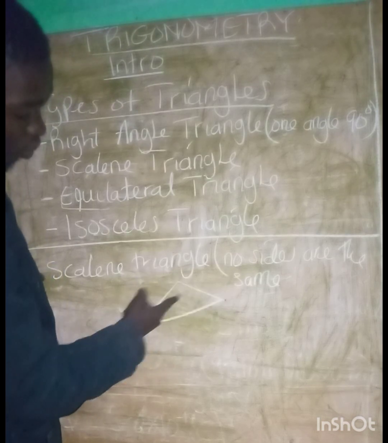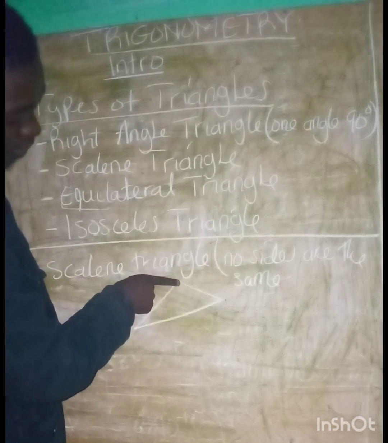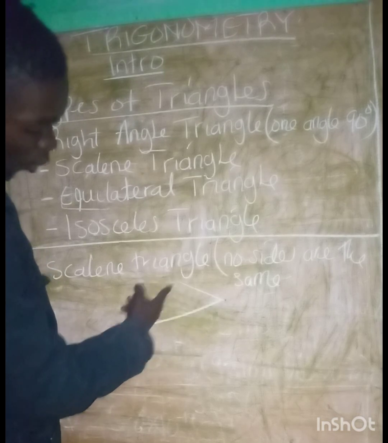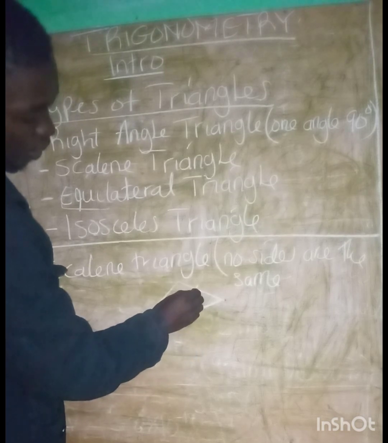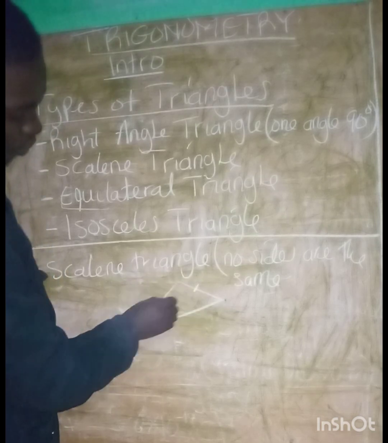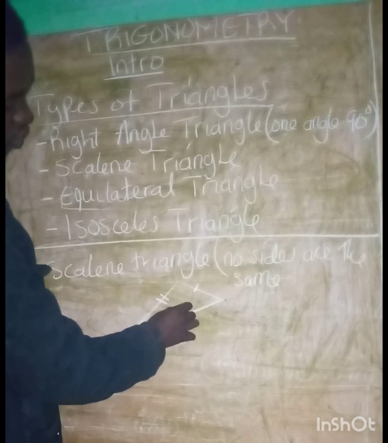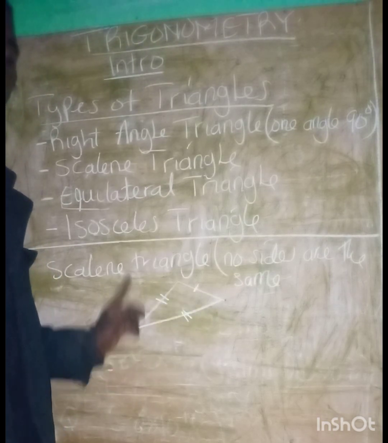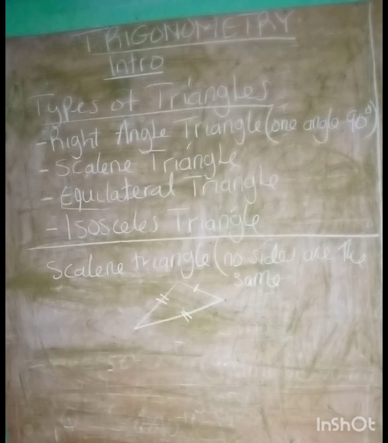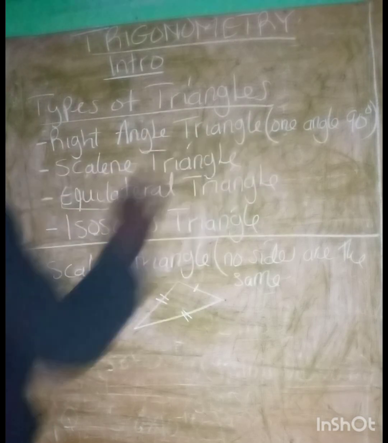This is the long side, or this is the longer side, and this is the longest side. Okay. So the length of this side is not the same as the length of this side, right? Which is not the same as the length of this side. So this is an example of a scalene triangle.